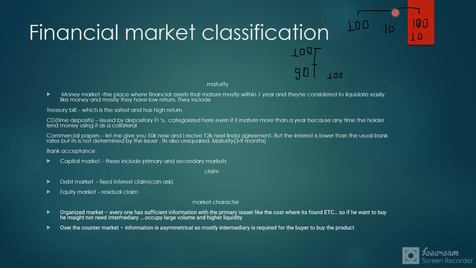Finally, when the bond matures in year 2, I will return the face value of 100, plus 10% interest for the second year. A bond where this 10% is explicitly stated is called an explicit interest rate. However, if the interest rate is not separately stated, it's called an implicit interest rate.